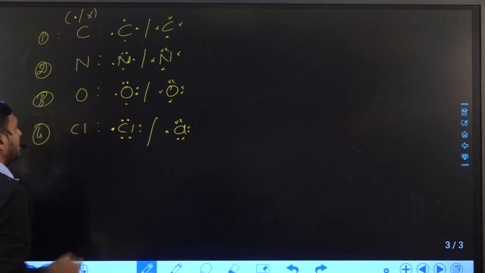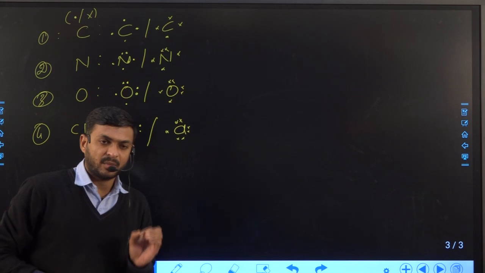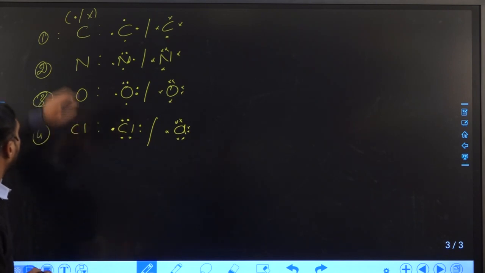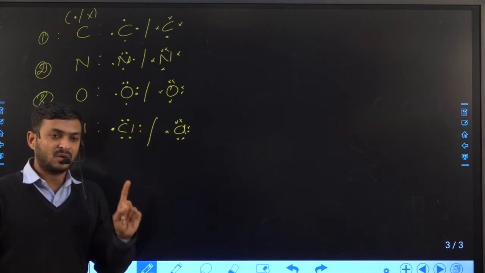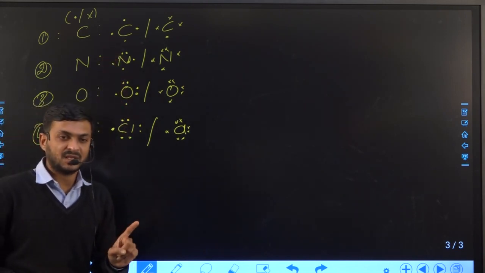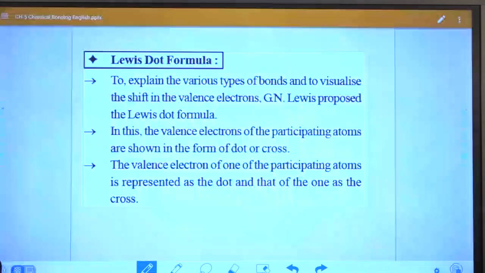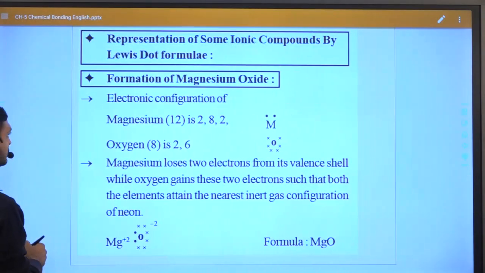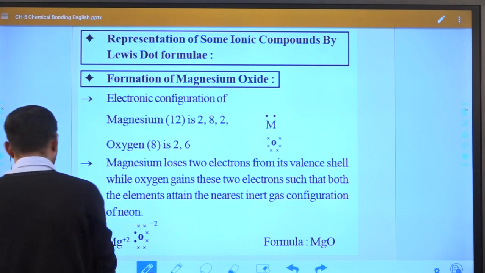Right? So similarly we can write or draw the Lewis dotted model of any molecule. Here I have given 4 elements, and this is how we can represent them based on the Lewis dotted representation. This is known as dotted representation, and it was first done by Gilbert Lewis, and that is why we call it the Lewis dotted formula. But how can we understand it with the help of the Lewis dotted model? Let us try to understand with the help of one example.